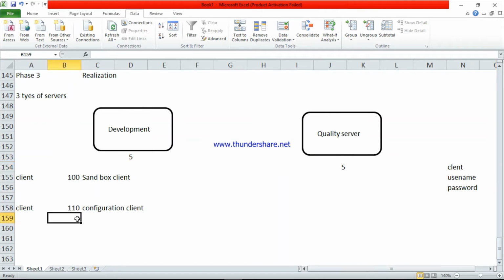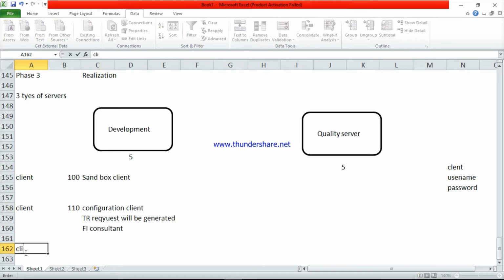All 5 employees here will do the configuration. For the configuration, a TR request will be generated. TR request means all the data will be saved in TR. TR is a code, so this data will be saved in TR. This client is for the FI consultant, and not only the FI consultant but the SD consultant and all the functional team. They will do the configuration in this server, the 110 server.